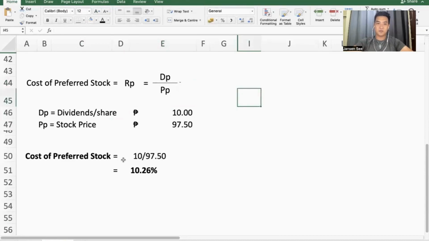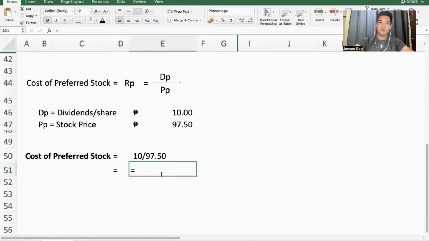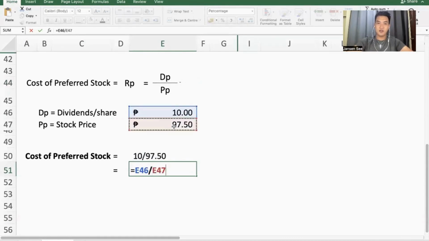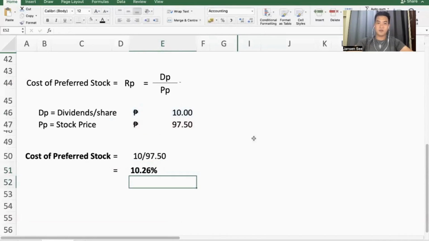Now, to compute 10 divided by 97.50, which is the current price, it's the dividends per share, which is stated here, divided by the 97, which is also stated here. You have 10.26%. That is your cost of equity or cost of preferred stock.